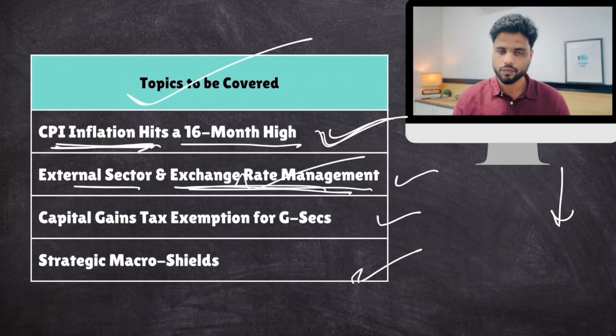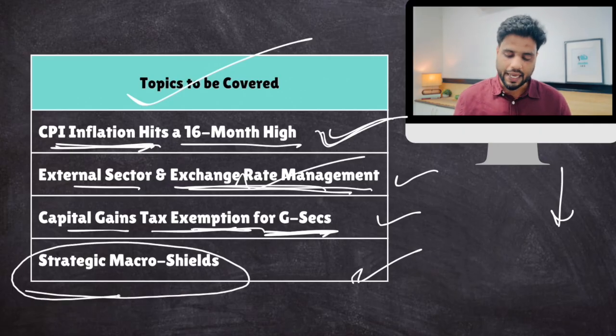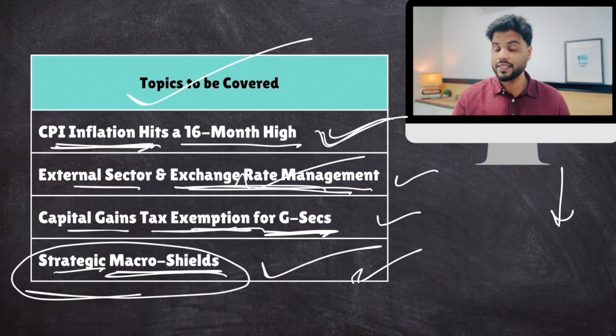We'll talk about this. Then again, to stabilize Indian economy, government took certain steps with respect to foreign investments, and that is capital gain tax exemption for government securities, so that more and more foreign investors invest in government securities. And in the end, we'll talk about all the steps taken by government of India to shield India's economy. These are known as strategic macro shields. This topic is extremely important for both prelims as well as mains. So do pay close attention as far as this 4th topic is concerned.